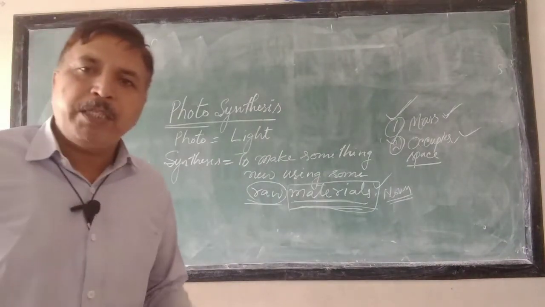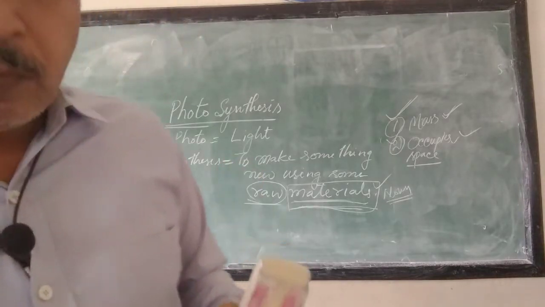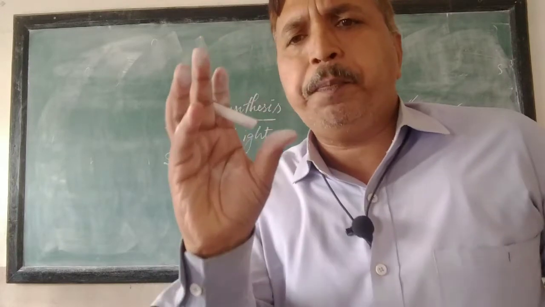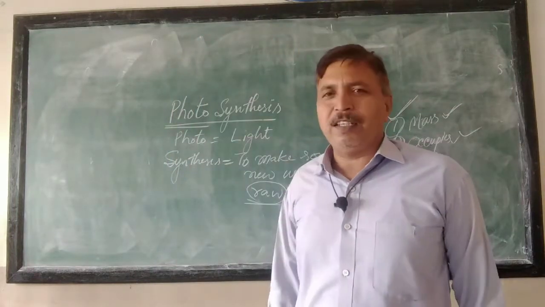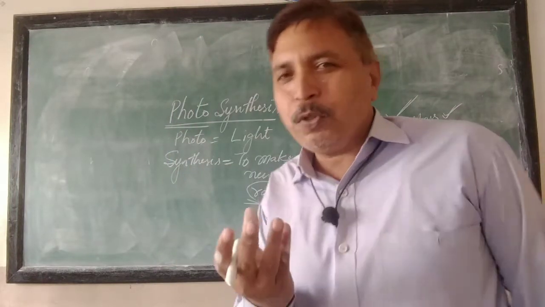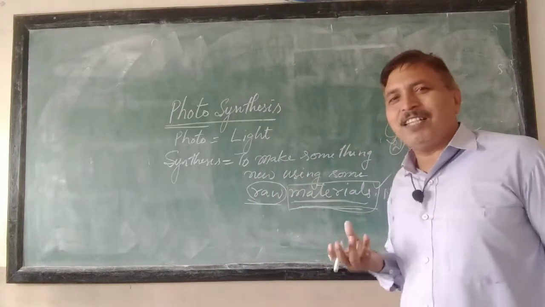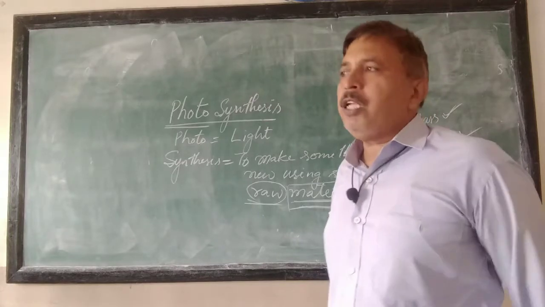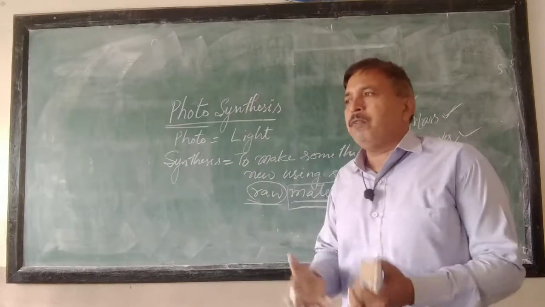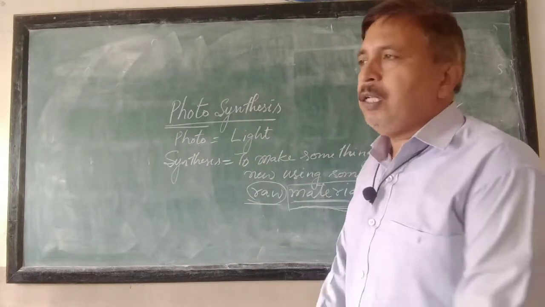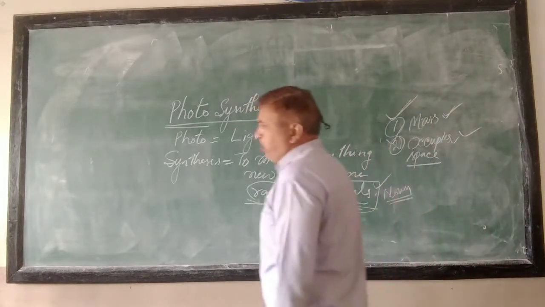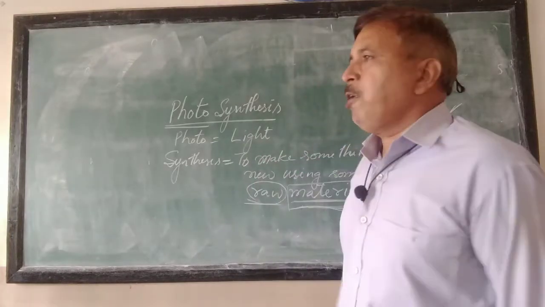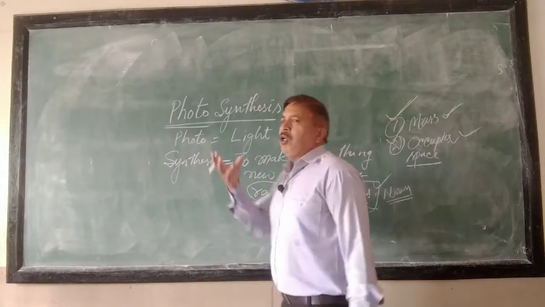Suppose you dug a potato from the soil. You know potatoes grow under the ground, under the soil. You dug a potato, and as you have taken it out of the soil and give it to your mother for making curry, then you can say this is a raw potato.